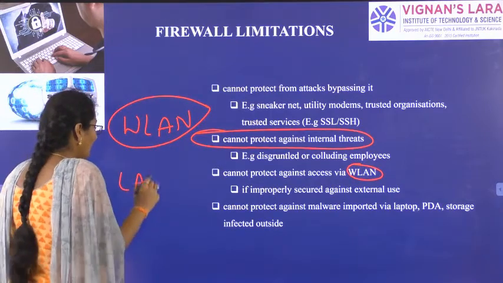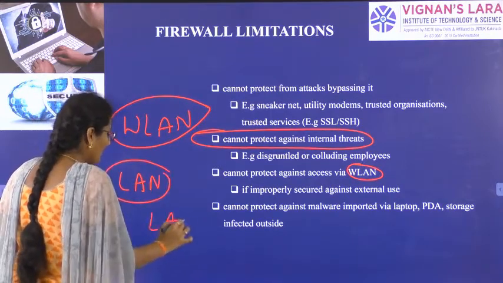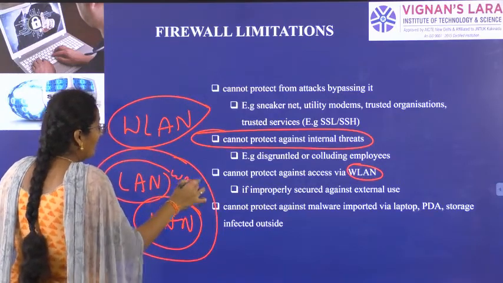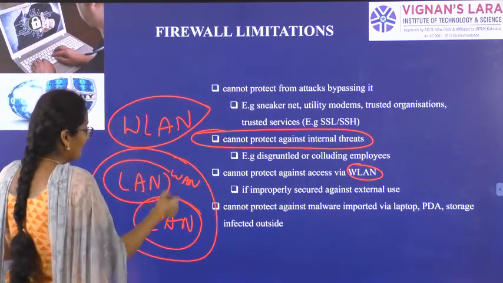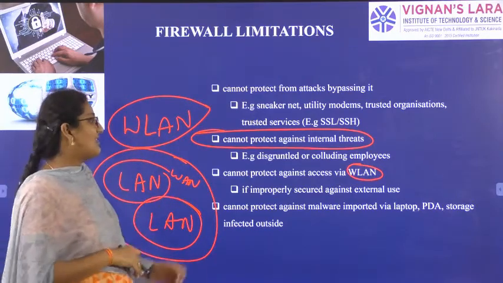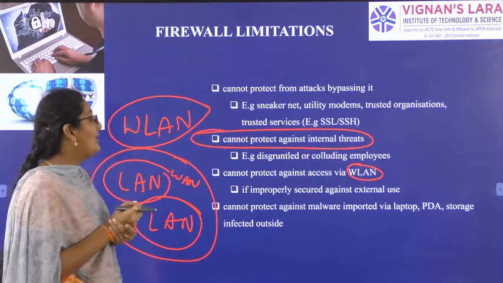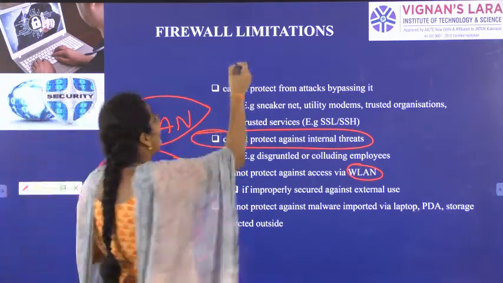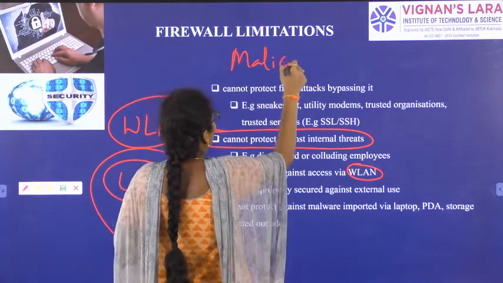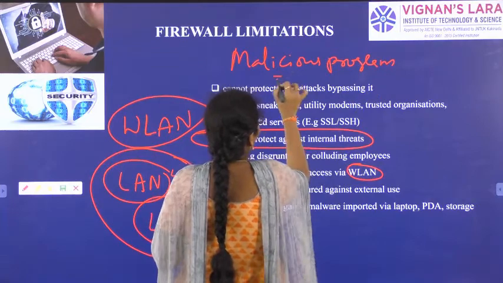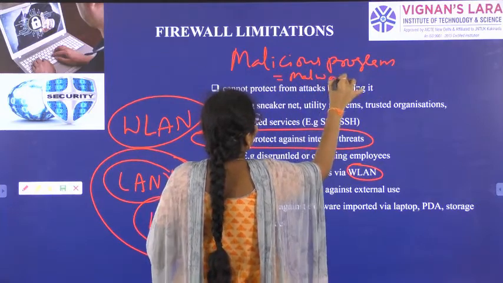See, we can call a group of LANs a wide area network, but in some places this wide area network will be a wide local area network. In those cases the firewall cannot help you. And if you want to protect your laptop from malware, see, a malicious program is also called malware.